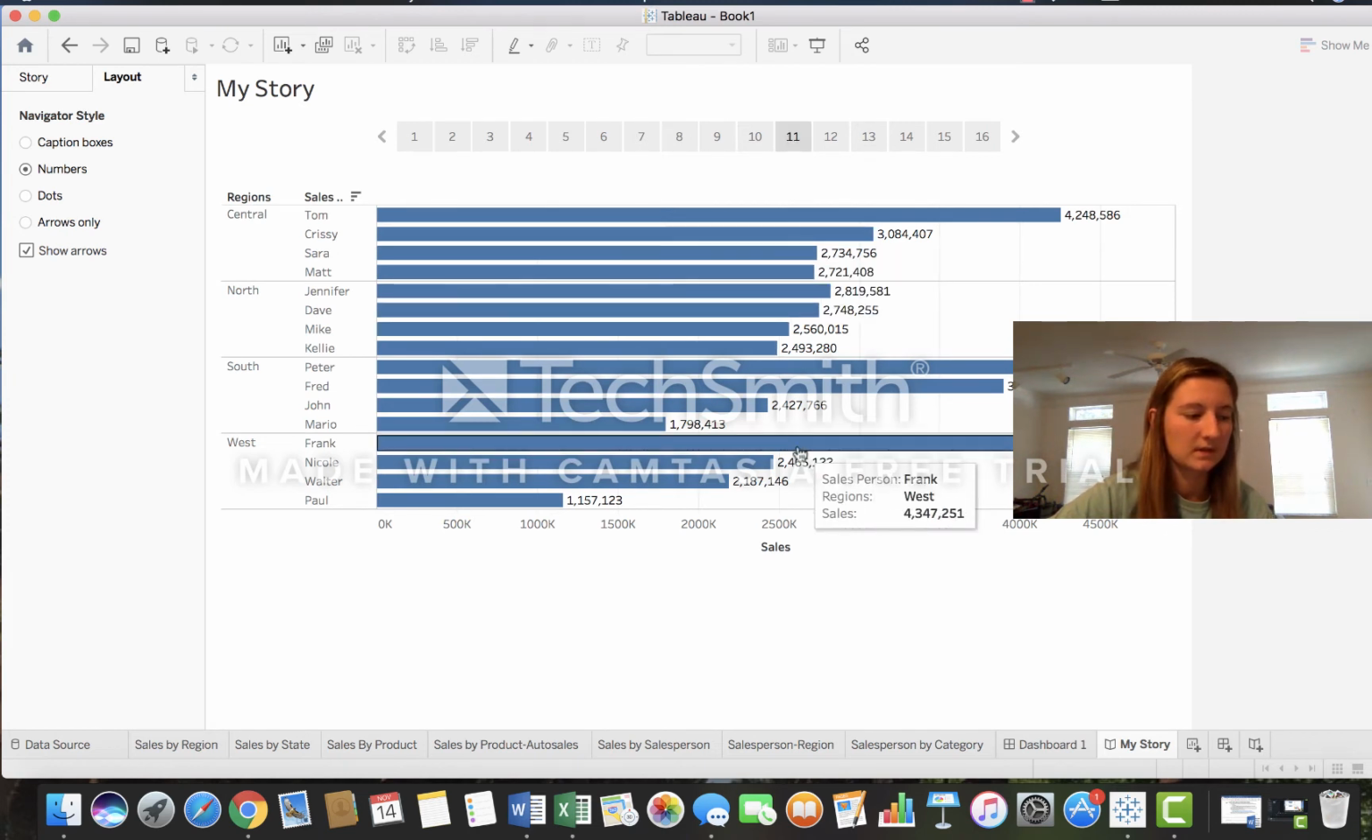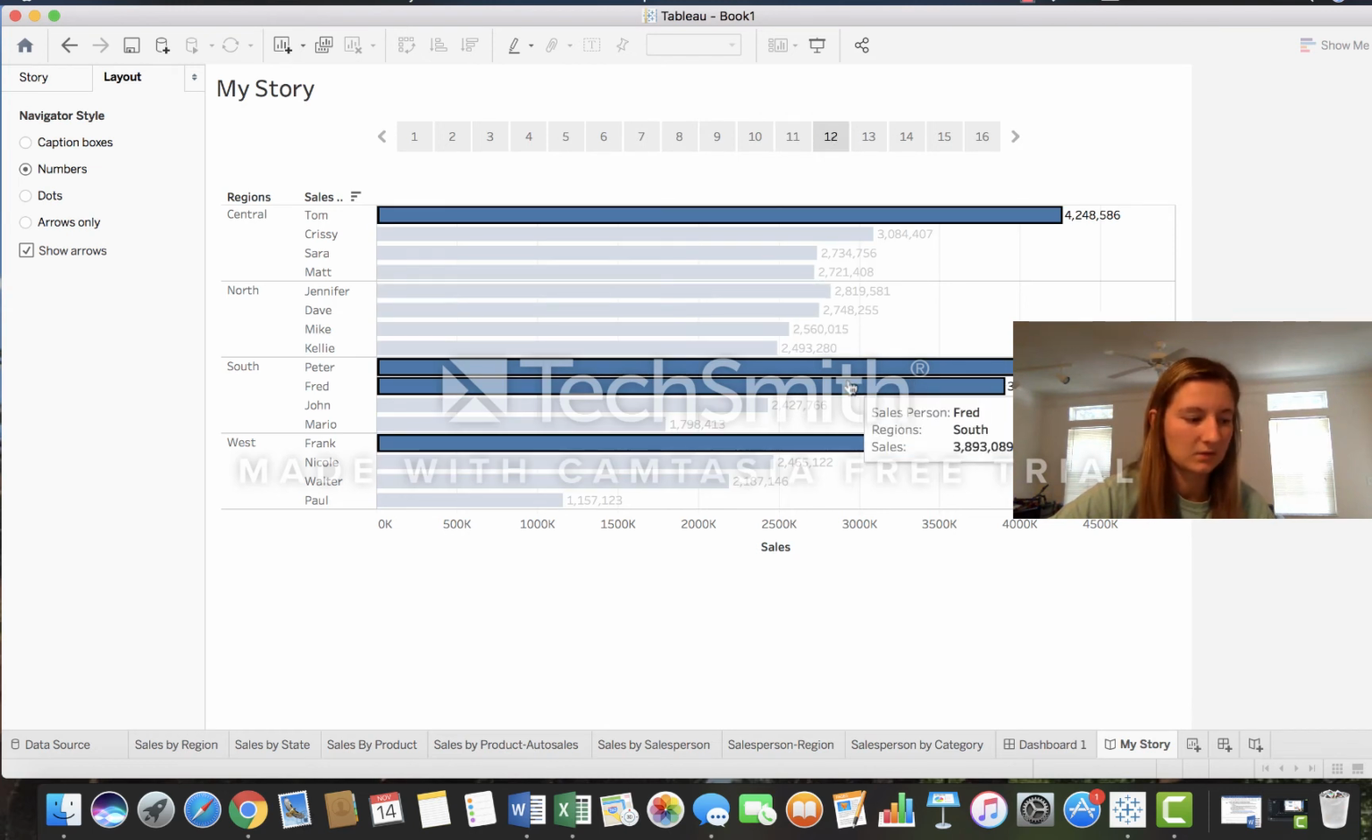This graph shows the amount of sales broken down by each salesperson in each region. So you can see that the salesperson is listed over here, and then it's grouped by region, and it's listed in descending order in each region. And this graph shows that every region except the north had 1 or 2 salespeople that surpassed the others by a lot. Tom led in the central region significantly. Peter and Fred both were very high in the southern region, and Frank led in the west region by a significant amount.